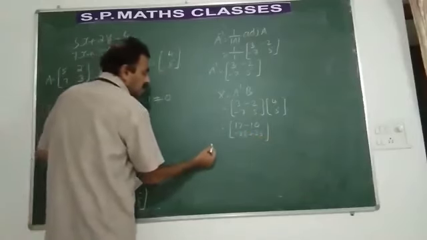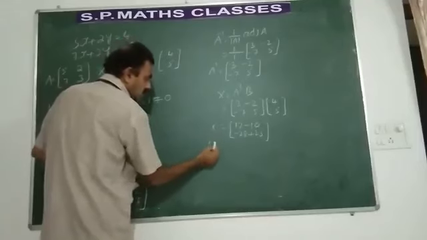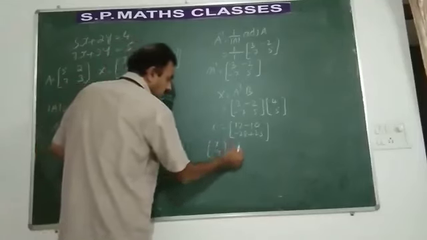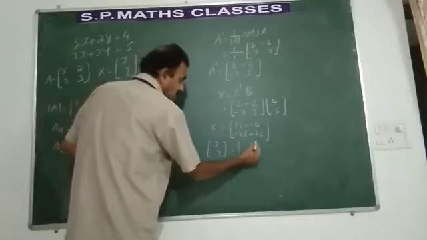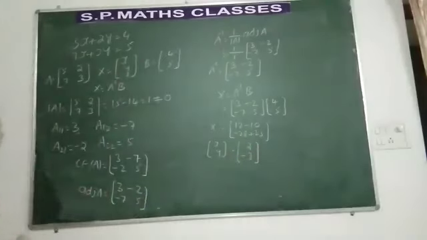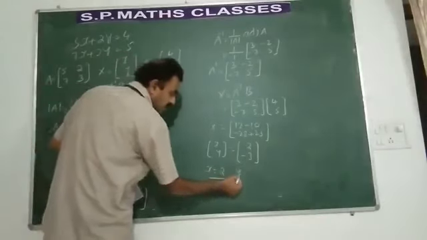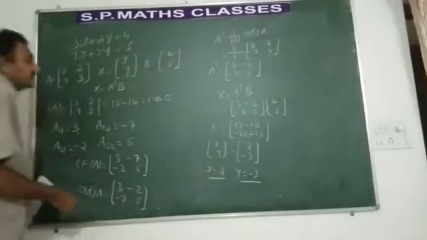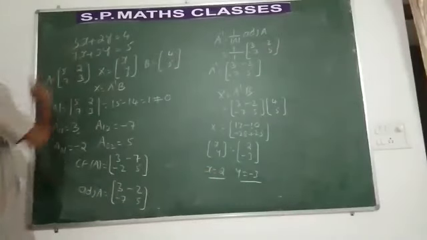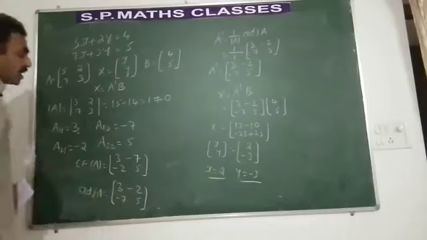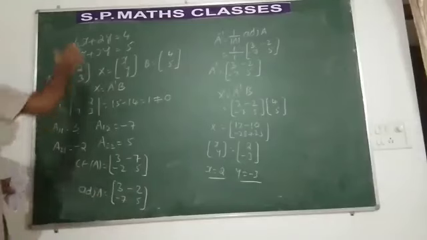What is x is equal to now? It is 2 and minus 3. So when you equate, you will be getting x as 2 and y as minus 3. Verify. 5 into 2, it is 10. 2 into minus 3, minus 6. 10 minus 6 is 4.